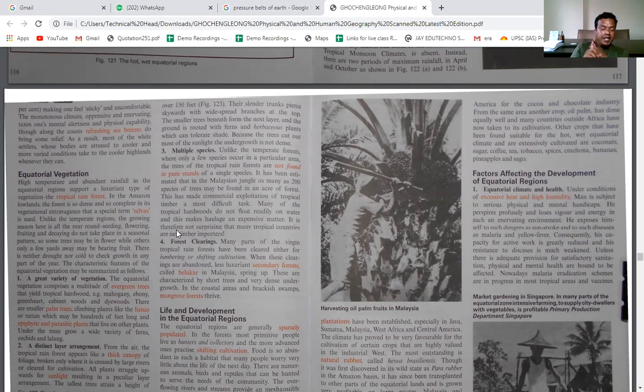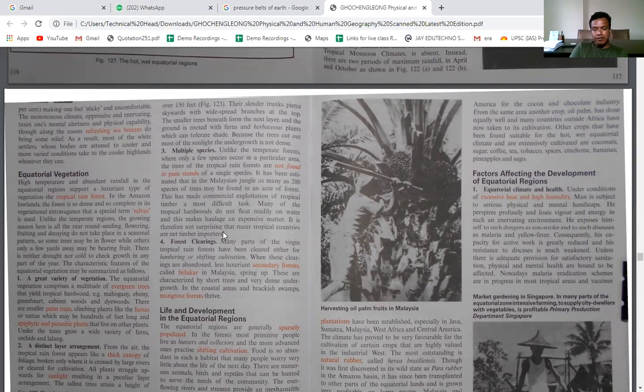So animals like monkeys, squirrels, bats, such types of animals which can survive and live on the branches of the trees are found here. We do not find large animals like elephants, giraffes, lions or tigers in this type of forest, because it becomes very difficult for these large animals to roam in such dense forest. So mostly a variety of monkeys, chimpanzees, squirrels and bats are found. And obviously there is a great variety of animals as well, but large animals are not found in this dense forest.